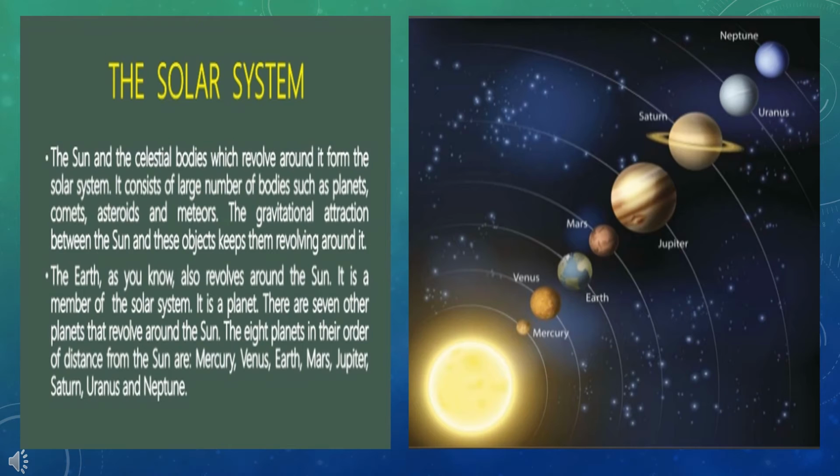The 8 planets in their order of distance from the sun are Mercury, Venus, Earth, Mars, Jupiter, Saturn, Uranus and Neptune.